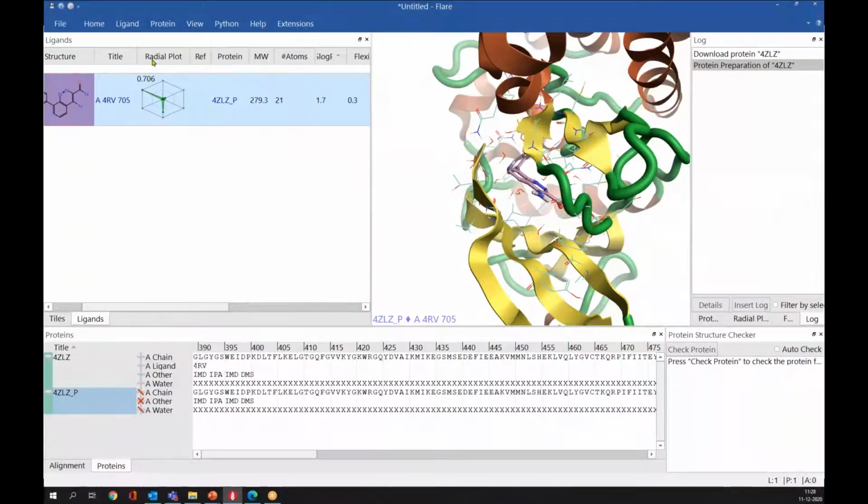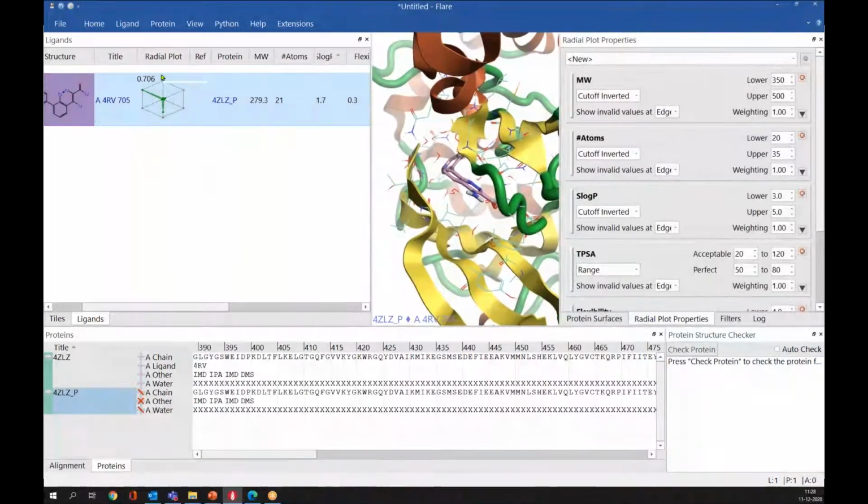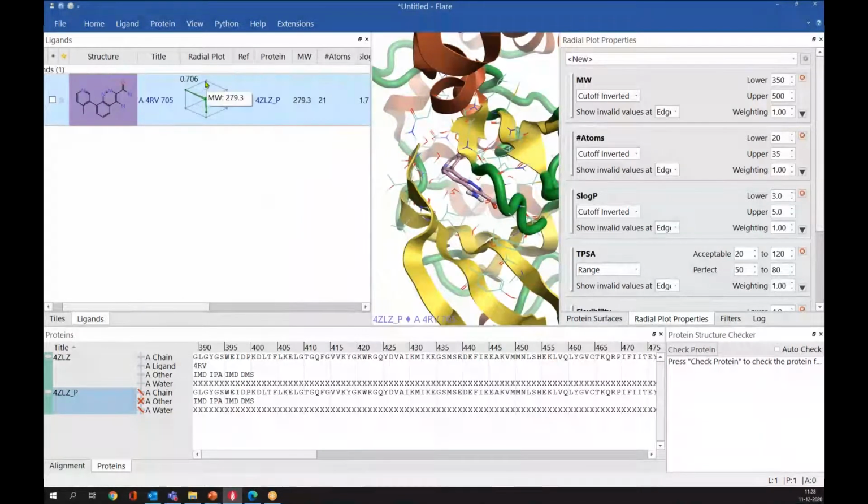This radial plot is very interesting. It will help you in multi-parametric scoring, so I'll show you how. If you go to the right-hand side, here you can find this radial plot window. You can see different properties, and in the radial plot, at the edges, we have different properties of the features. The molecules with the ideal properties, within the specified range, will have a highlighted region towards the center, while the molecules which deviate from the specified range will have a highlighted region towards the edge.